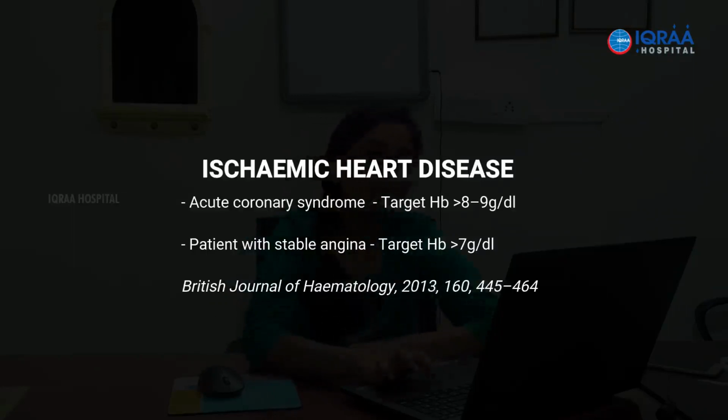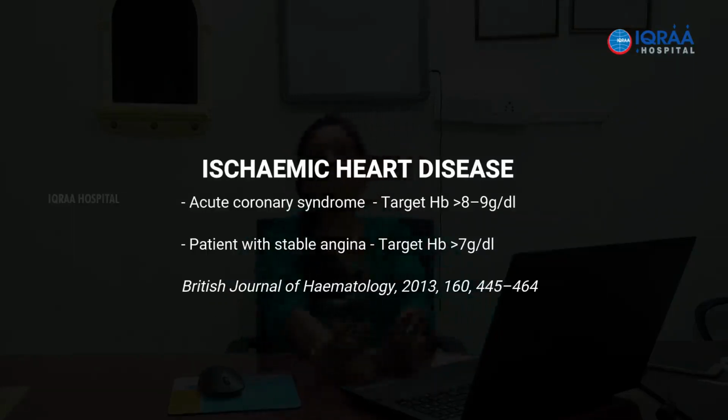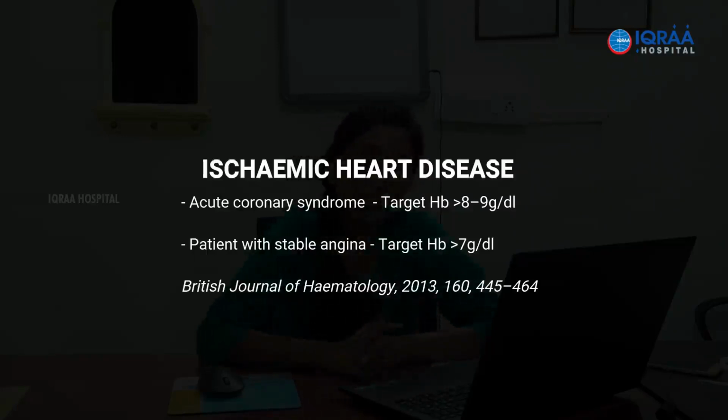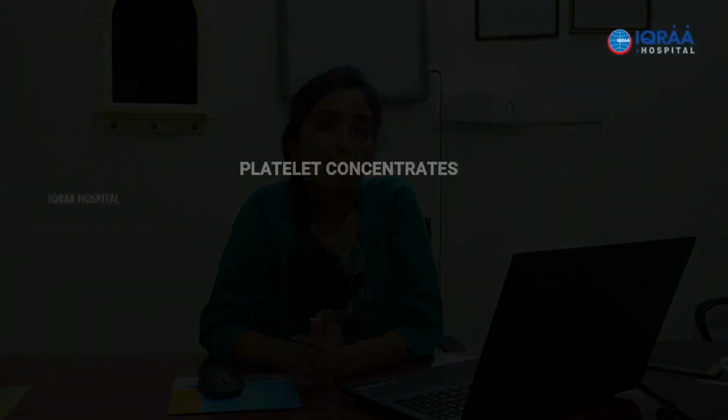So through these slides what we can understand is that a restrictive approach is preferred, and easily giving transfusion is no longer recommended. The transfusion protocol should be a bit more restrictive, keeping in mind the comorbidities which are coexisting, and how we can bring about a balance between avoiding transfusion and giving transfusion to the patient. Next, what we will be discussing is platelet concentrates.